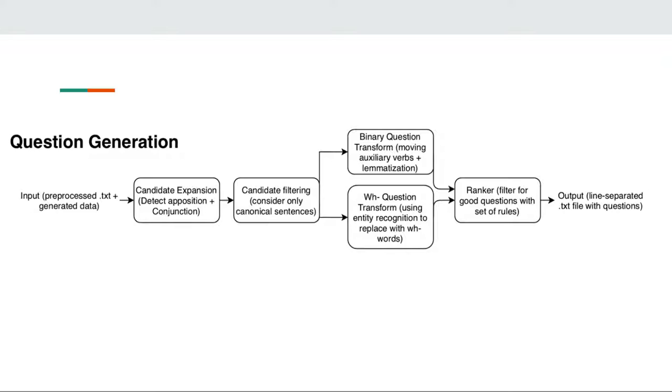For the question generating task, we are first going to parse each sentence to find significant subsentences with candidate expansion. We will then filter for sentences that are easy to make questions out of, transforming to binary or WH questions depending on the sentence given. We will then pass all of the generated questions through a ranking system, and based on its outcome, an output will be produced.